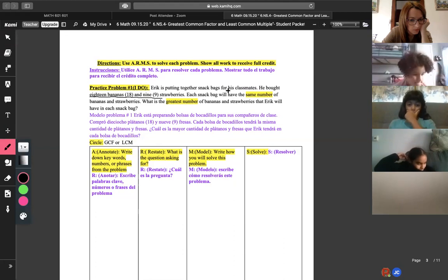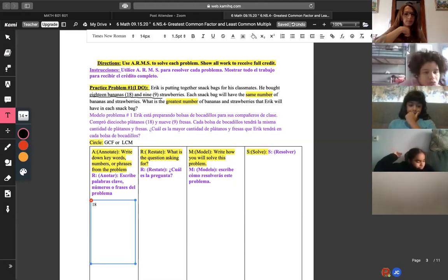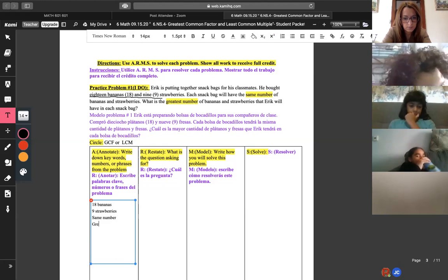We have the greatest number and the same number, which all go into the first box of annotation, right? So the way I want to do this is just like so. I have 18 what? Bananas. And then I have 9 strawberries. Sorry guys, that is so small. I also have same number. Then I also have the greatest. Now, why do we write this down? Because clearly we need to know what the question is asking us.